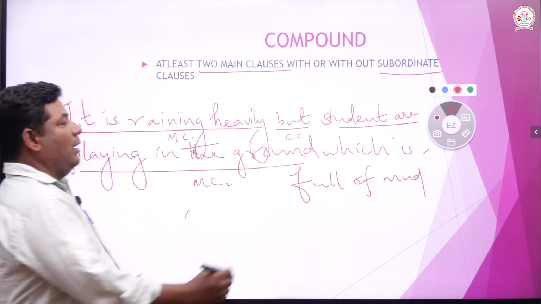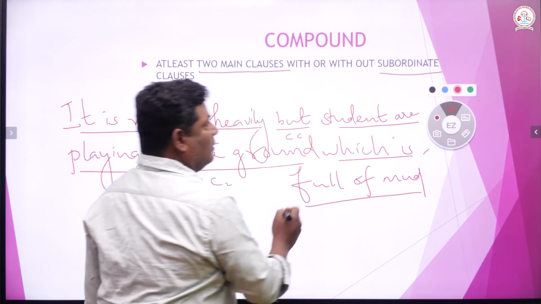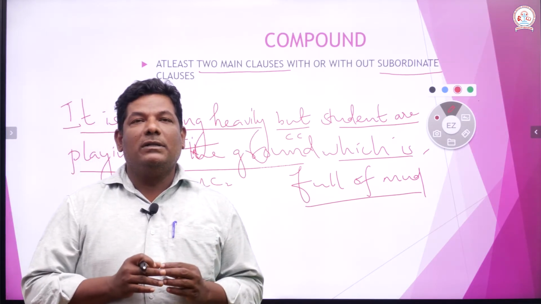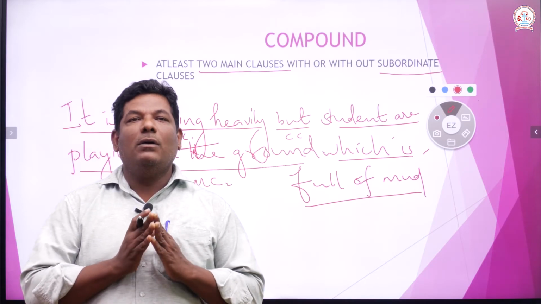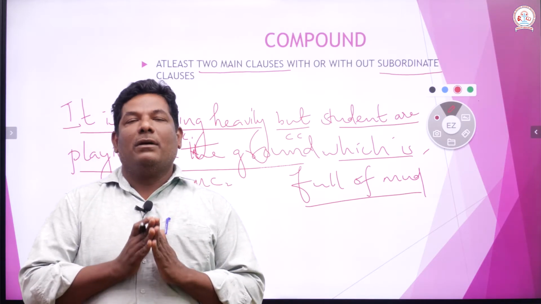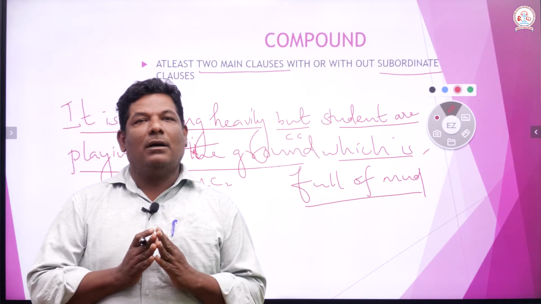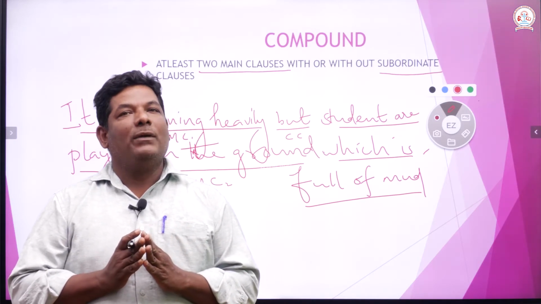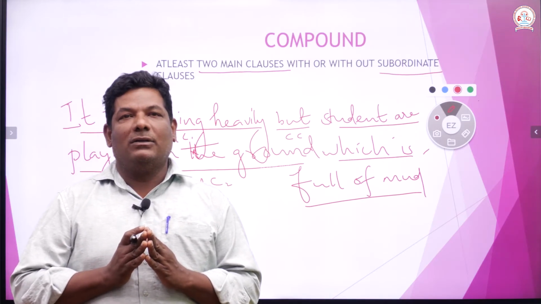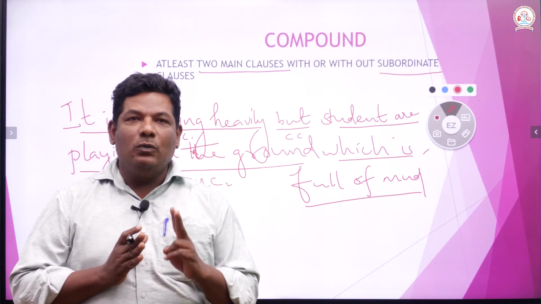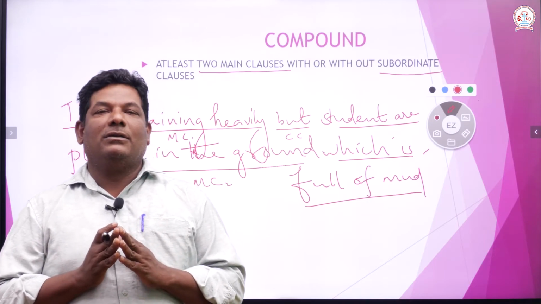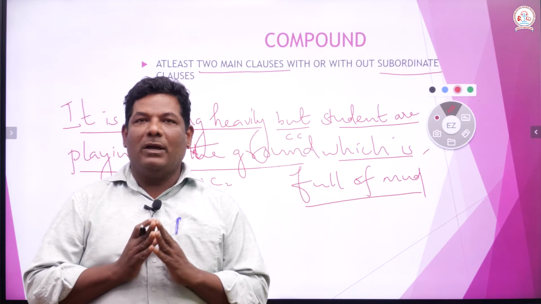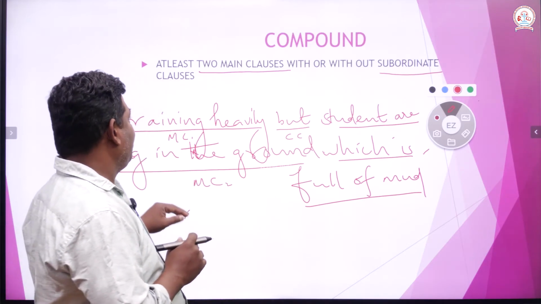So, again I have added one subordinate class. So, please understand, a simple sentence has got only one main class, a complex sentence has got only one main class and at least one subordinate class. A compound sentence has at least two main classes. They are usually connected by coordinating conjunctions, right. Can you understand now? Okay.